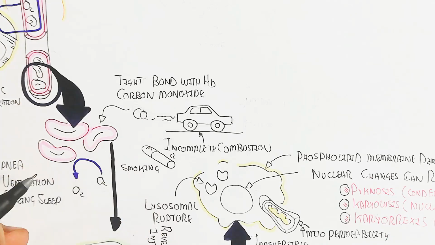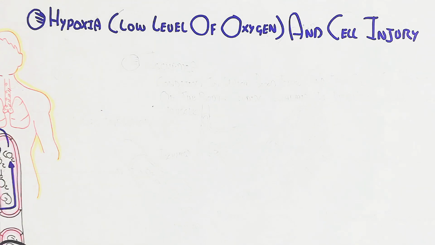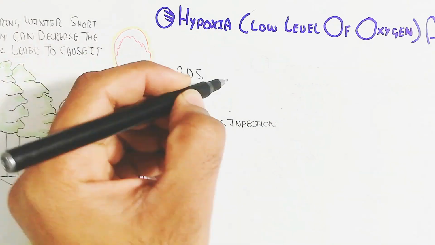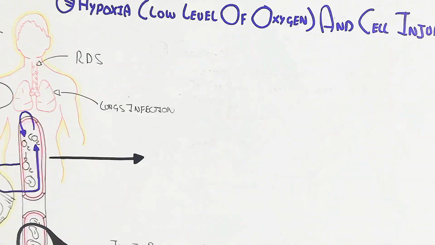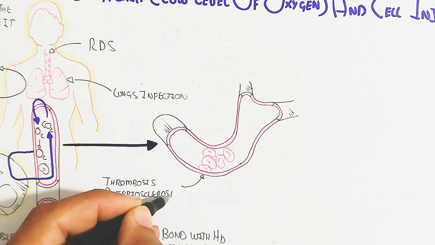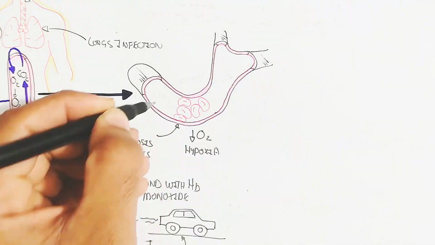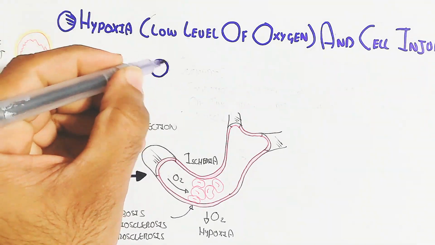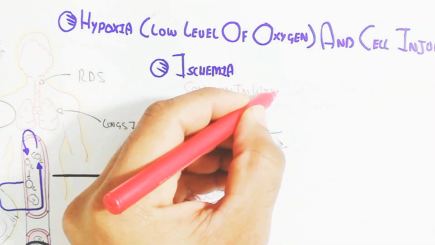Incomplete combustion also occurs with smoking. During smoking, the carbon monoxide will bond tightly with the hemoglobin. Lung infection, respiratory distress syndrome, and many other things also involve dysfunction of the lungs. Thrombosis, arteriosclerosis, as well as atherosclerosis are also part of ischemia. When thrombosis occurs, the oxygen will not be delivered to the tissue. In this way, hypoxia will occur due to hypoxemia in the blood circulatory system.